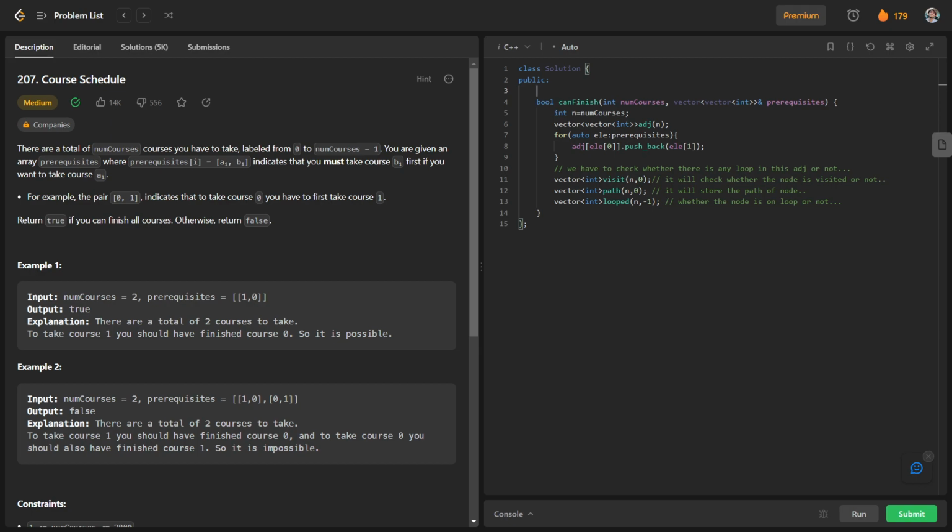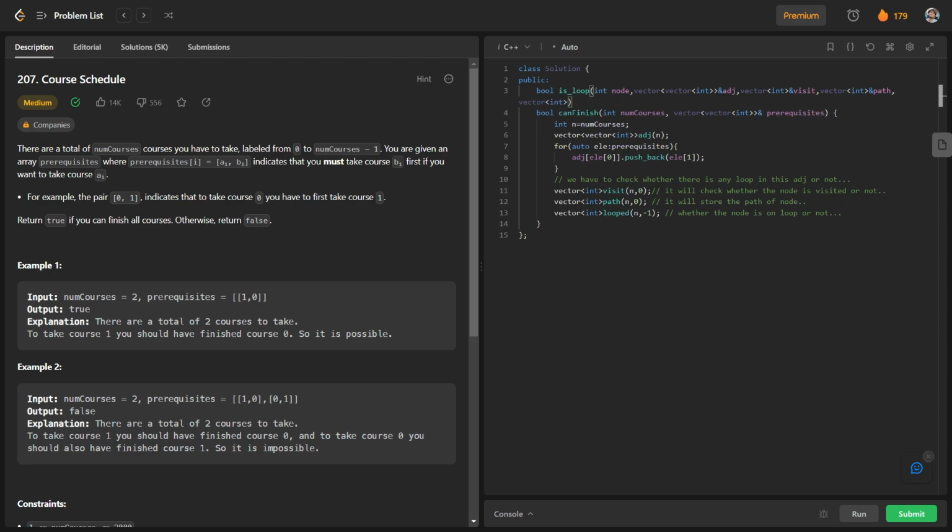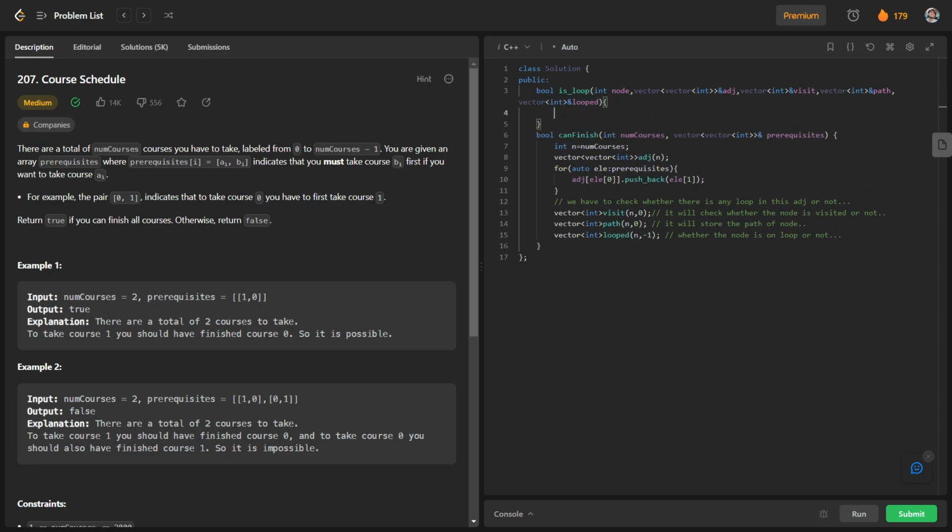So we will first create a function. Basically we will create a boolean recursive function in order to find out whether there is any loop corresponding to a particular node or not. For this we will have a boolean function, let us say isLoop. The parameters will be int node and our graph, and again our vectors: vector of int visit, vector of int path, and vector of int looped. So these are the vectors with us.